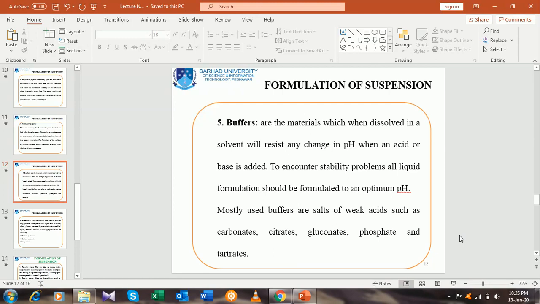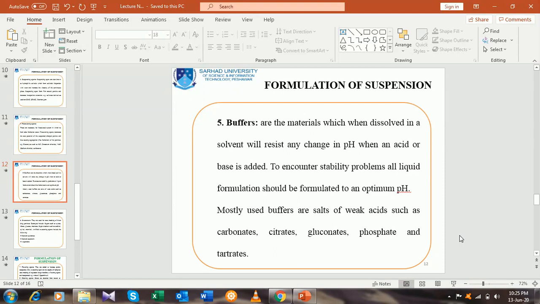The second case: if the pH is already high and I am interested in lowering the pH of the formulation, suppose it is 7 or 6, and I am interested in bringing it within the limit of 2 to 3, then I will add citric acid.